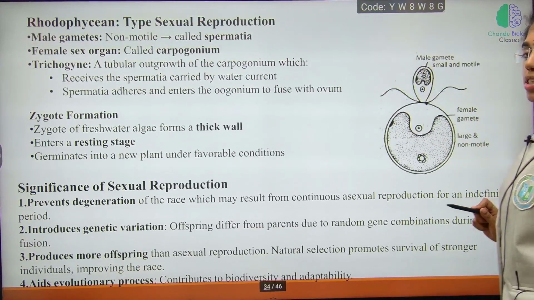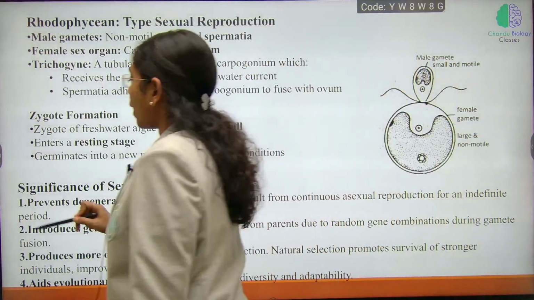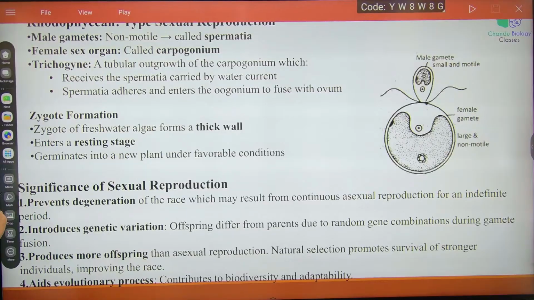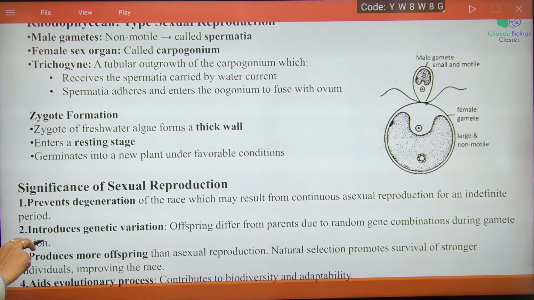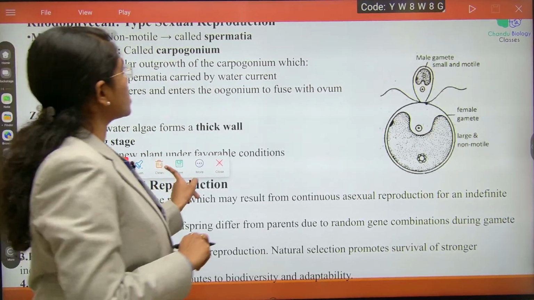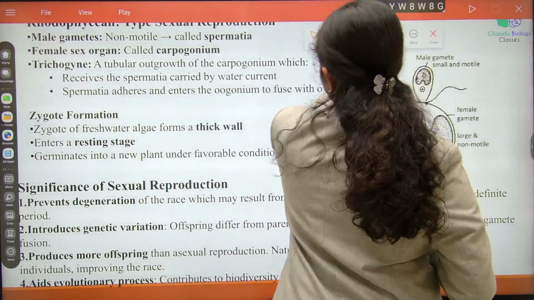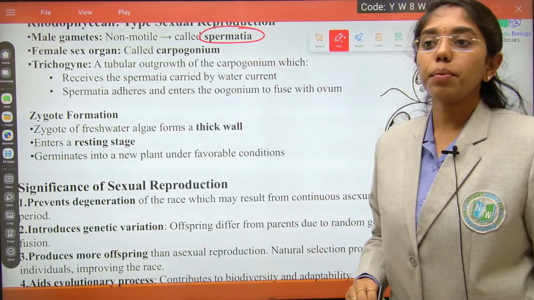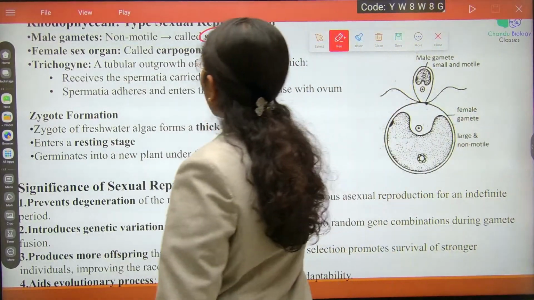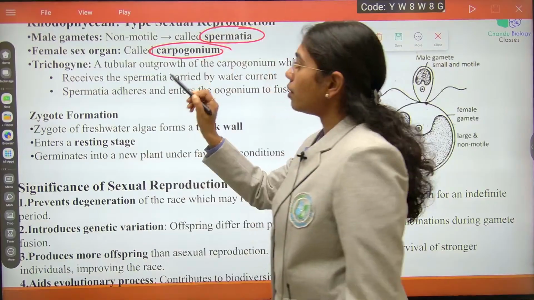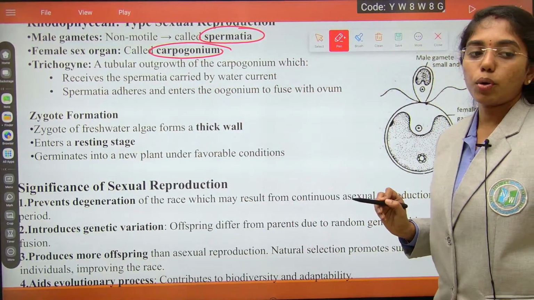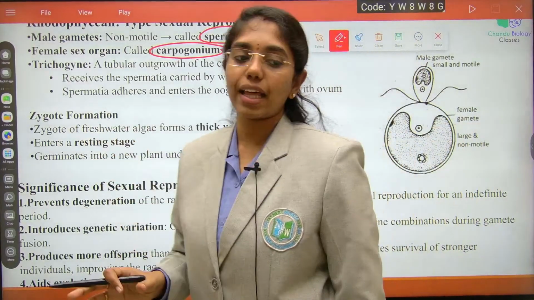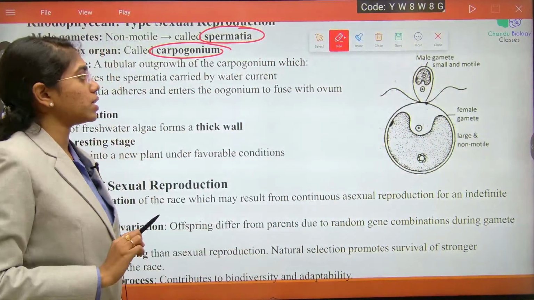Oogamous type of sexual reproduction is mostly or widely observed in rhodophycean members, where the male gamete is non-motile but small, which is spermatia. The male gamete is known as spermatia and the female sex organ is known as carpogonium. Fine, right? This advanced method of sexual reproduction in algal members is observed in Rhodophyceae only.